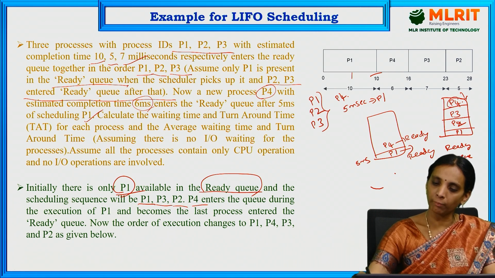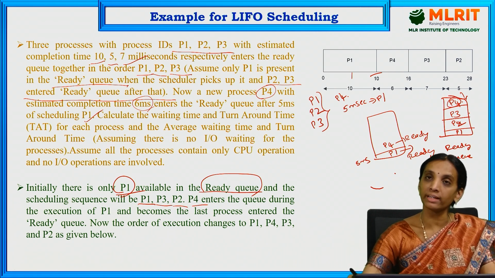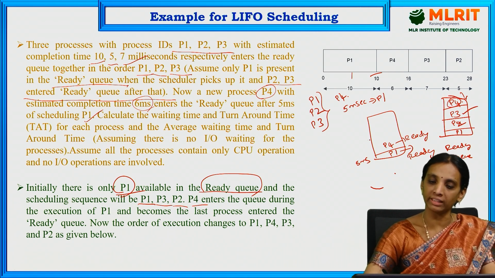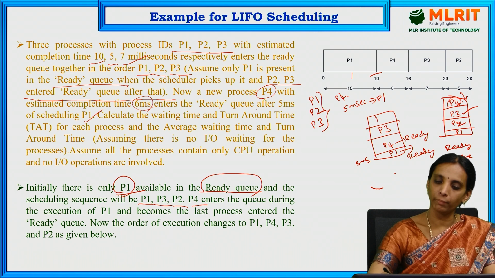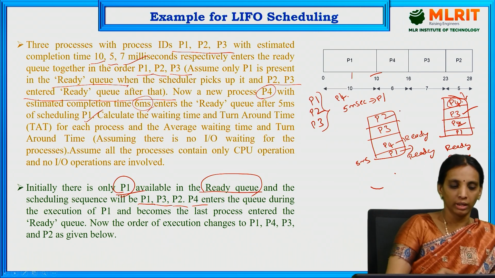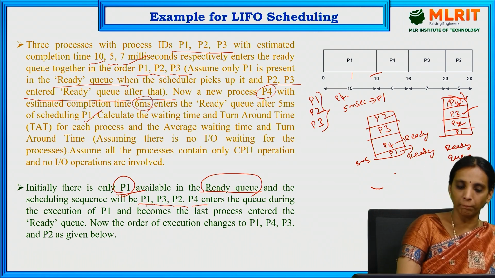So after completion of P4, what is the last entered process into the ready queue? P3. So therefore, after P4, P3 will go for execution. After completion of P3, P2 will go for execution. Here the scheduling sequence will be P1, P3, P2 and P4.